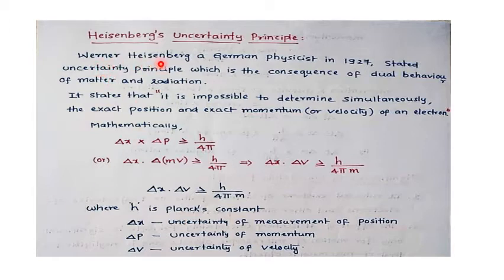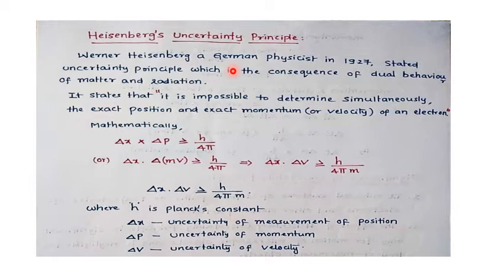Werner Heisenberg, a German physicist, in 1927 stated the uncertainty principle, which is the consequence of the dual behavior of matter and radiation. First we have to know the meaning of uncertainty. Uncertainty reflects some deviations. For example, if something is certain, the uncertainty is zero. So uncertainty means some changes, some deviations. That is the basic meaning of uncertainty.